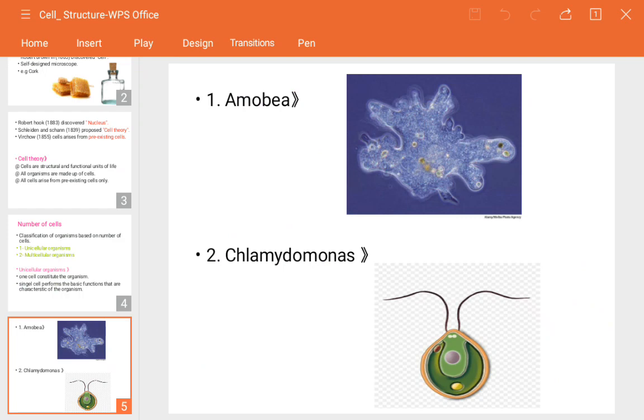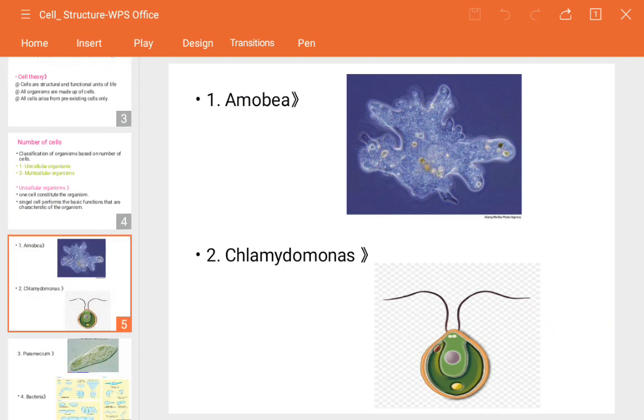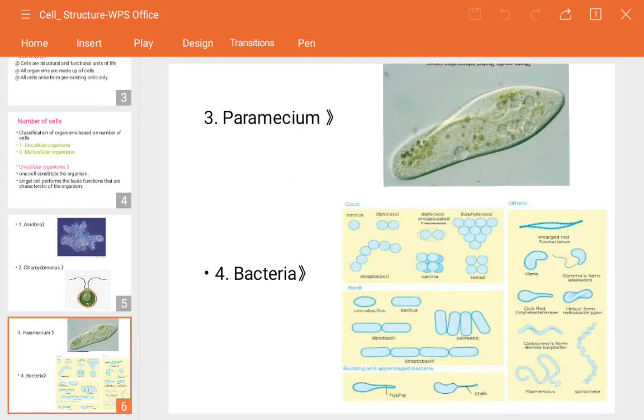That's why they appear green in color. Now, where can you find the chlamydomonas? These are actually a class of algae. They can be found on the surface or upper layer of any type of pond, in stagnant water.